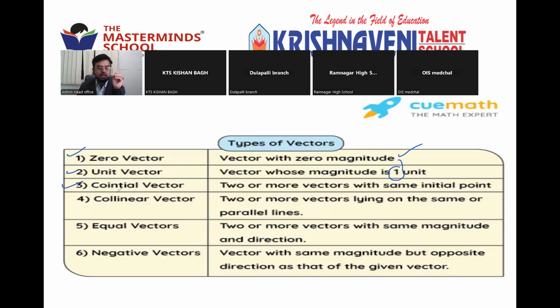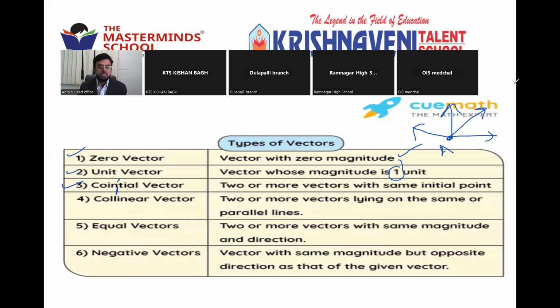Co-initial vectors: two or more vectors with the same initial point. Suppose this is the initial point A. From here, one vector is going here, another is going here, because you know the direction is there for vectors. So what is this? The initial point is the same for all. They are starting from the same point.